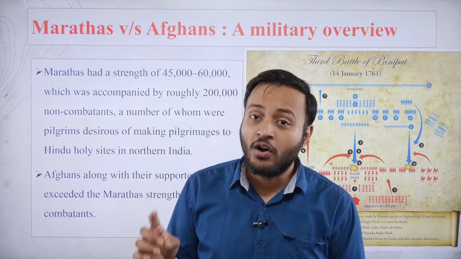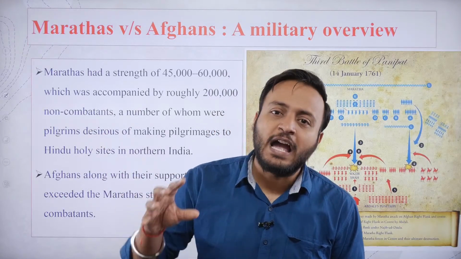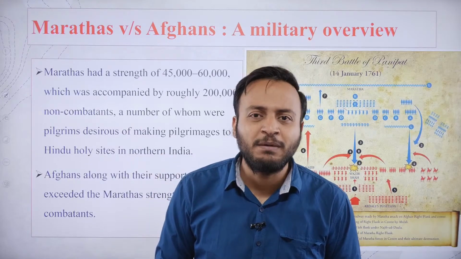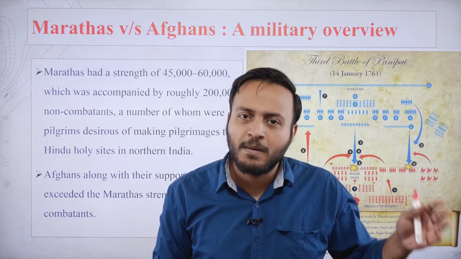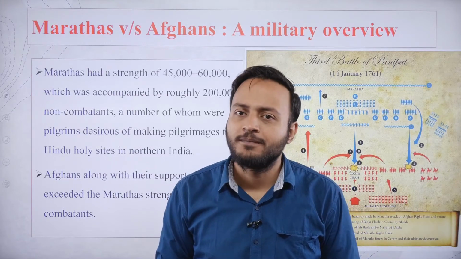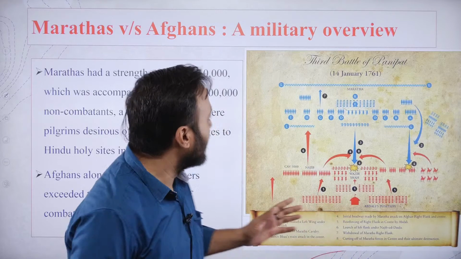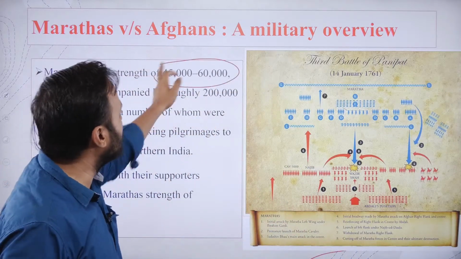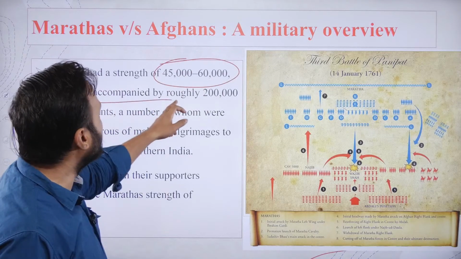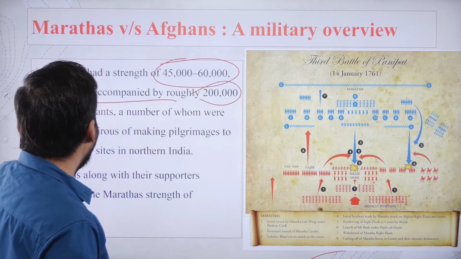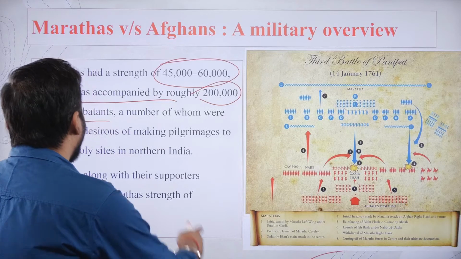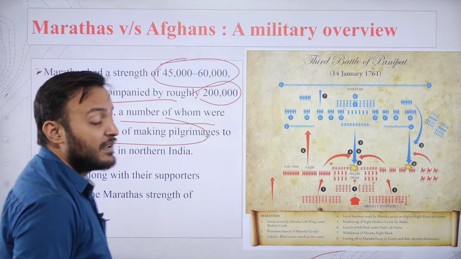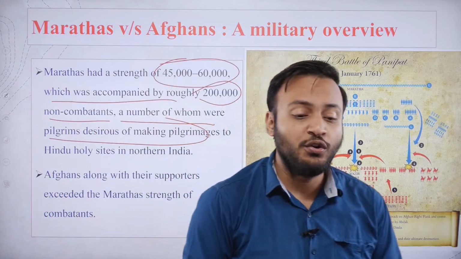But they did not imagine that Ahmed Shah Durrani was such a strategic commander that he would outshine the Maratha strategies in this war. How did he do that? If we observe, the Marathas had a strength of 45,000 to 60,000, accompanied by roughly 2 lakh non-combatants, a number of whom were pilgrims desirous of making pilgrimages. So such a huge load.